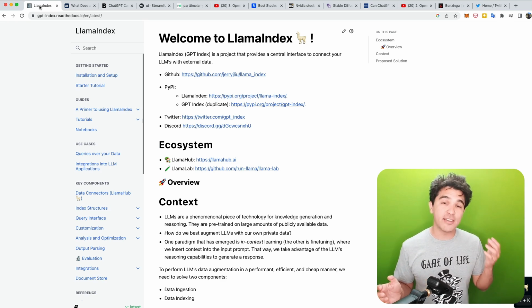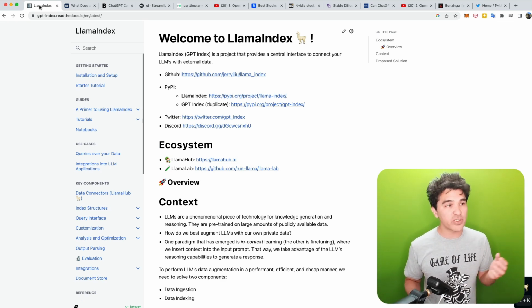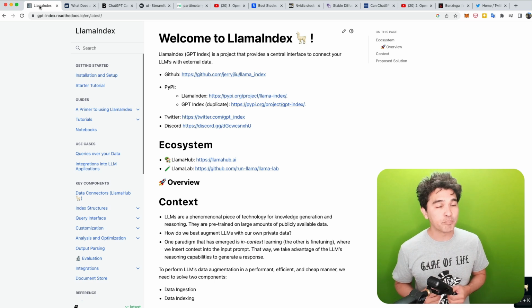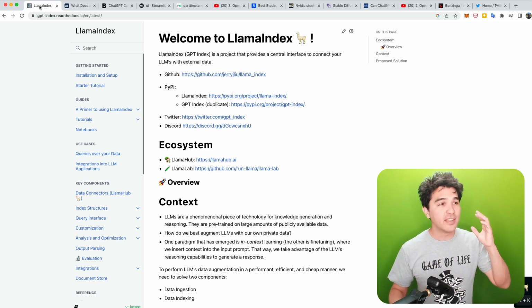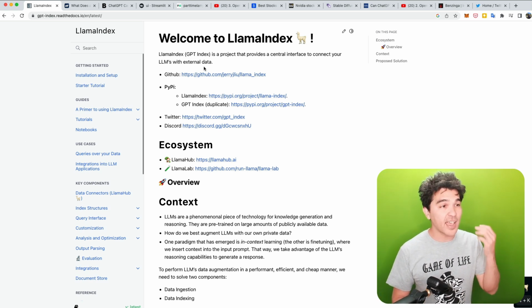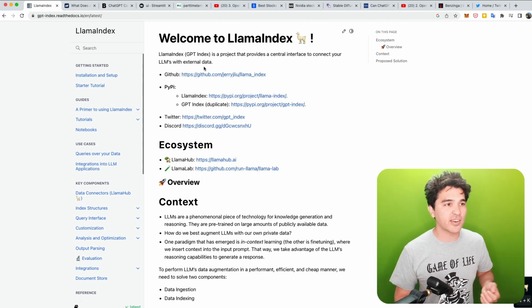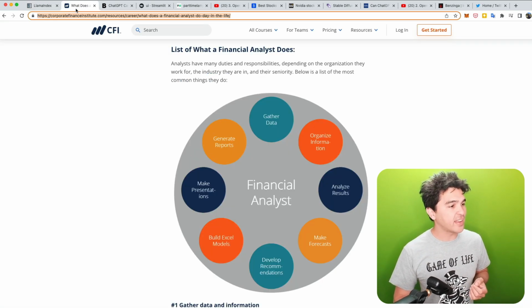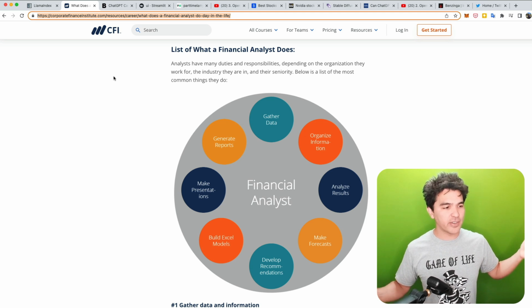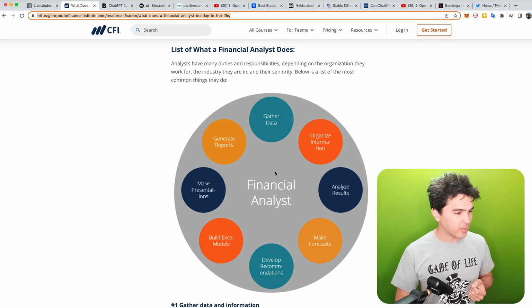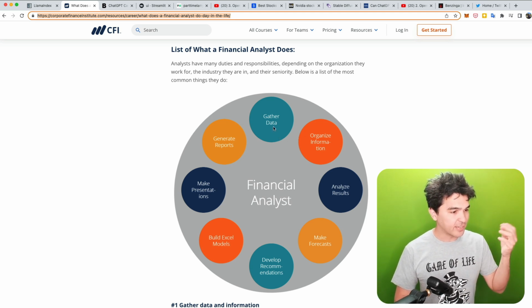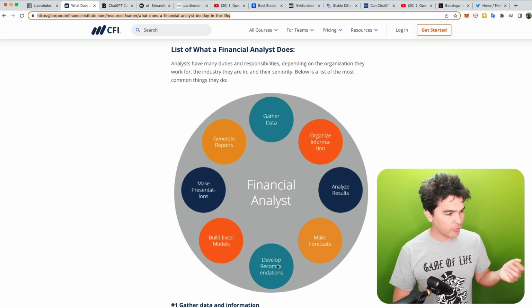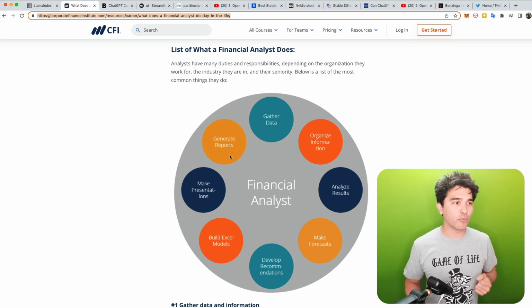Llama Index is a toolkit for connecting large language models with your external data. In the next several videos, we'll explore the use of Llama Index and other AI tools such as LangChain to automate financial analysis. Now, what is financial analysis? Well, we're going to focus on some of the tasks listed here, such as gathering data, organizing information, analyzing results, making forecasts and recommendations, and generating reports.